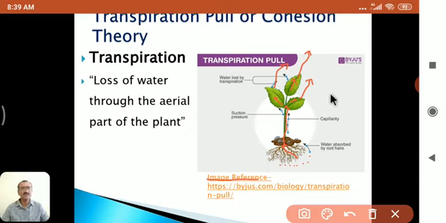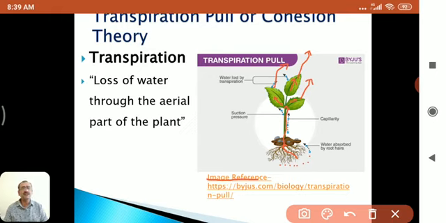In short, this is the loss of water, and that loss of water takes place through the aerial part. That aerial part is nothing but the leaf, and on the leaf, stomata, that is nothing but small pores, many small stomata are present, and through those stomata the water vapor comes out of the leaf, and that process is known as transpiration.